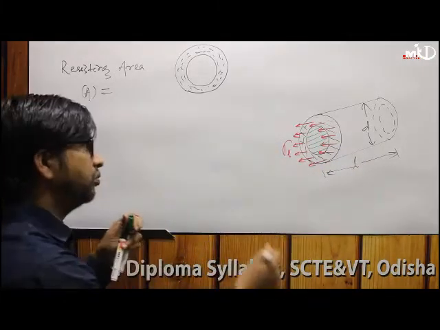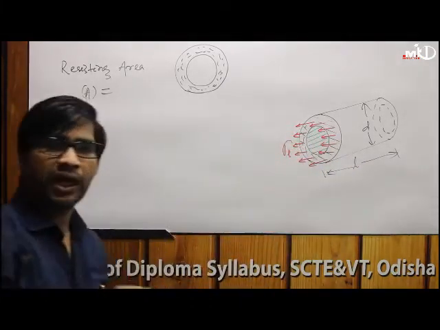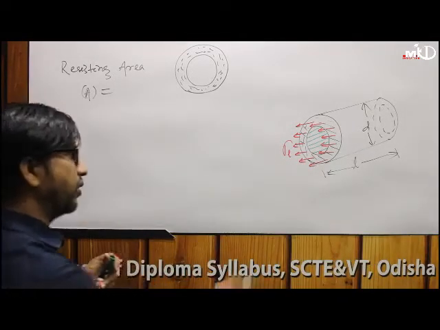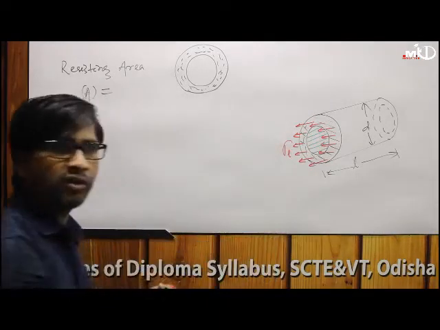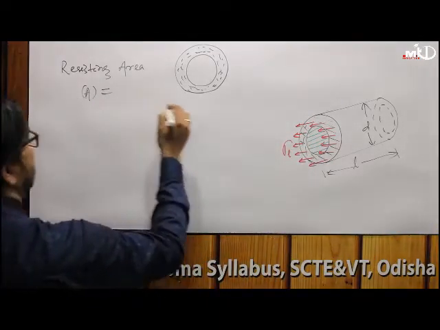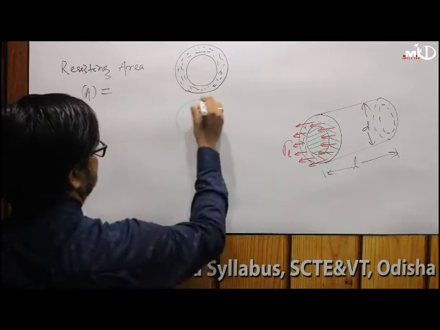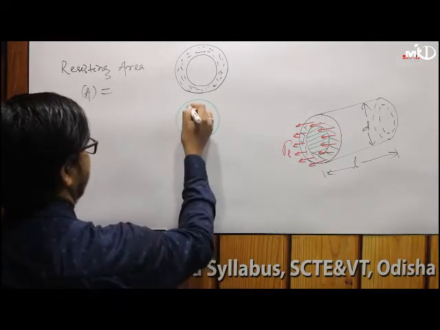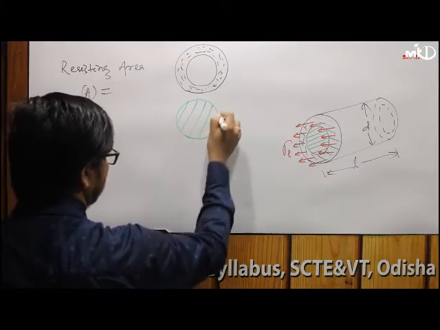That pressure force is an external force or the deforming force. It tries to separate, but this resisting area is not allowing it. So I represent that here. This is your deforming area, on which the pressure acts.